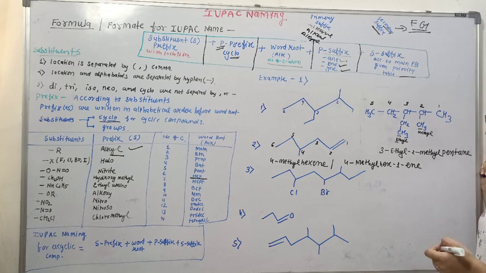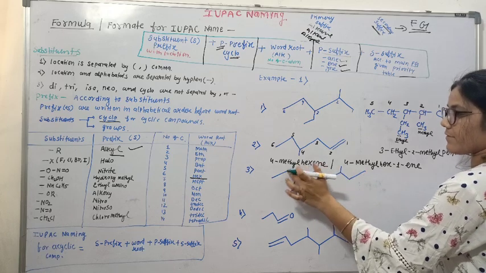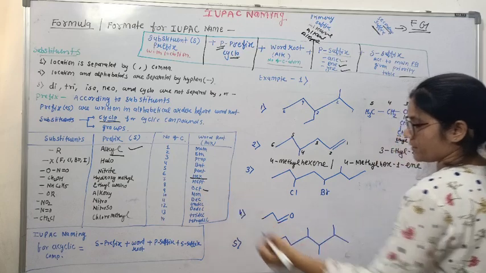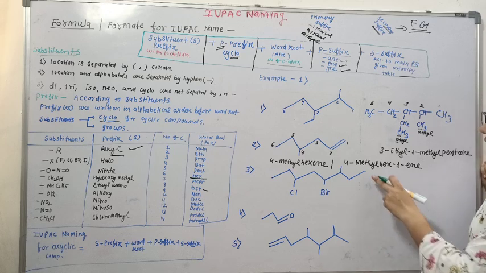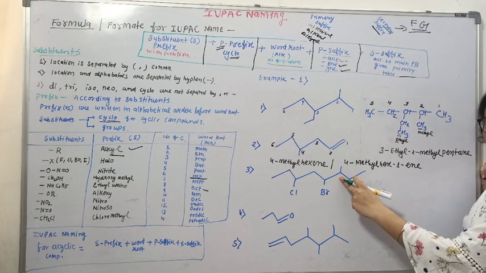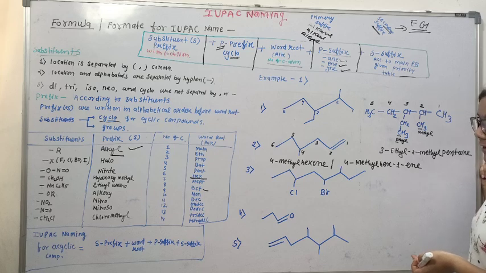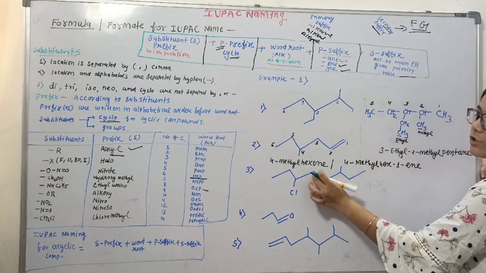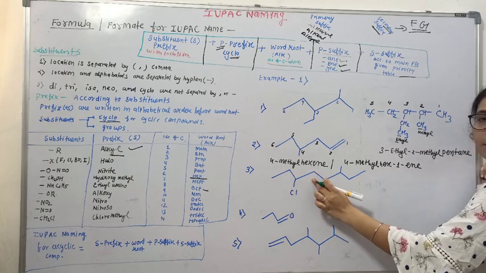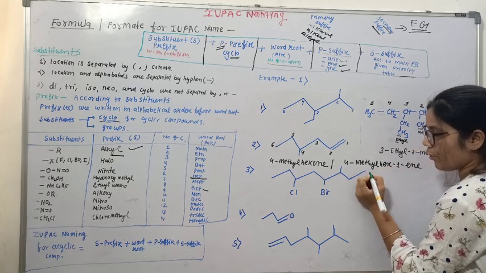Okay. So see the third compound. It's 1, 2, 3, 4, 5, 6, 7, 8 carbon. That is oct. Now question is, from where we have to number it. From here it is 1, 2, 3. Third position is having a methyl group. 1, 2, 3. Third position is having chlorine. Now, fourth position is having bromo group, while fourth position is from this side, it is free. So, according to lowest number rule, we'll number the chain from here.